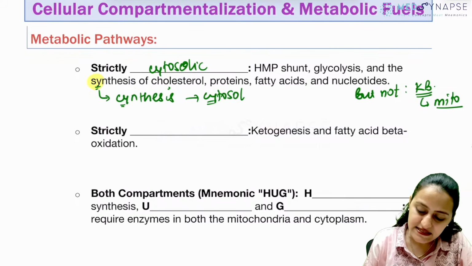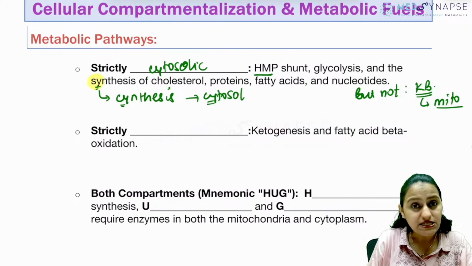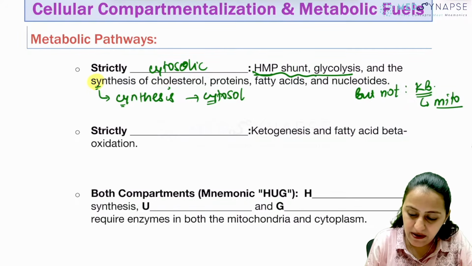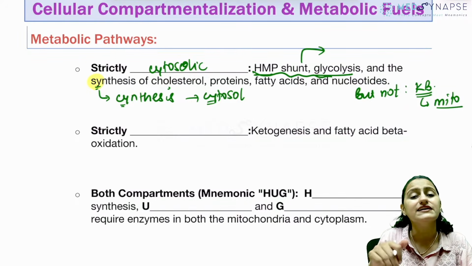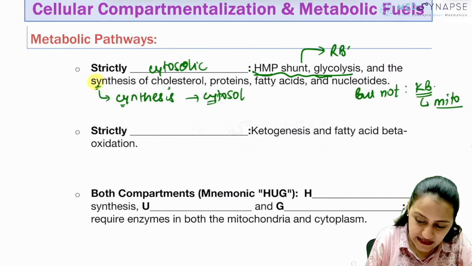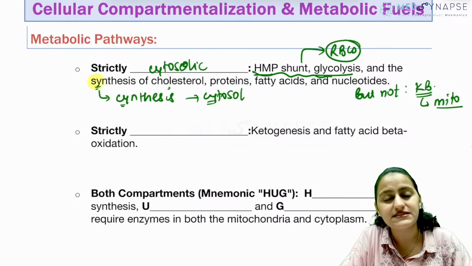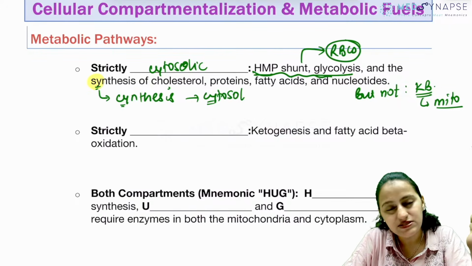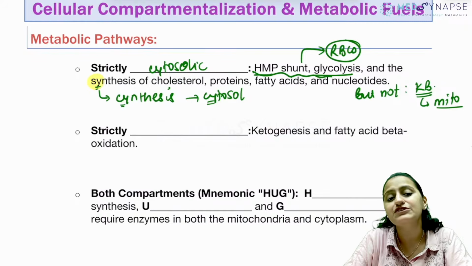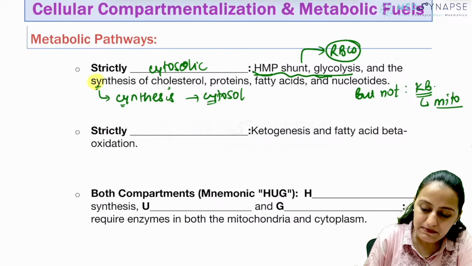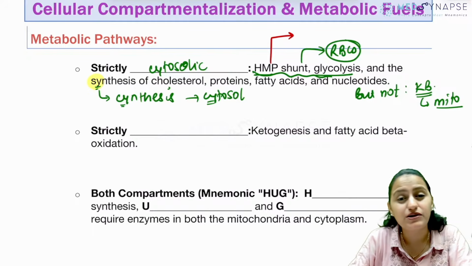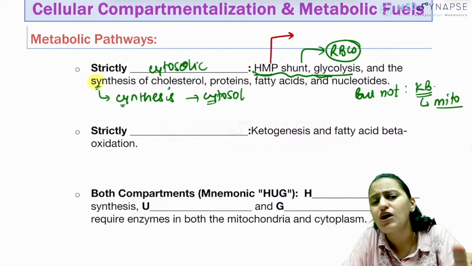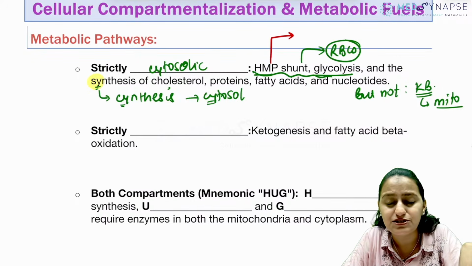Okay, so synthesis is in the cytosol. Also remember the HMP shunt also occurs in the cytosol, as does glycolysis. These two pathways are very, very important for RBCs. RBCs do not have any organelles, right? So they rely entirely on glucose, glycolysis occurring in cytosol, and the HMP pathway. What important compound coming from the HMP shunt is important for these RBCs, to protect them from oxidative stress and free radical injury? What compound is it?